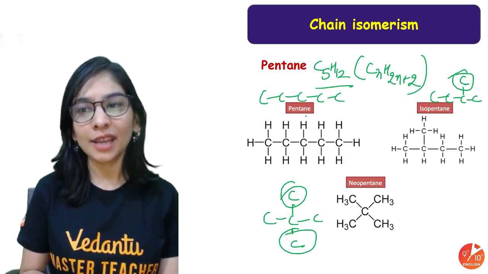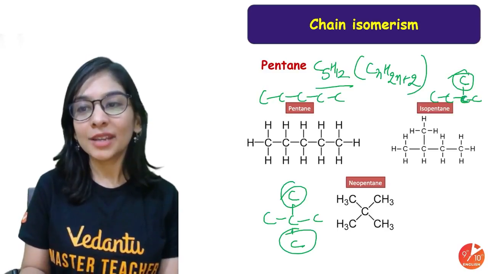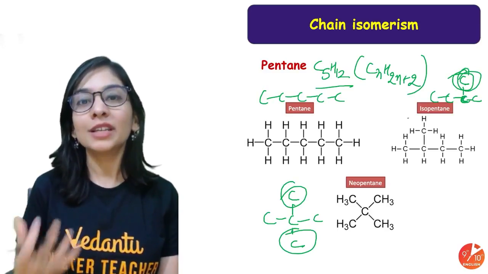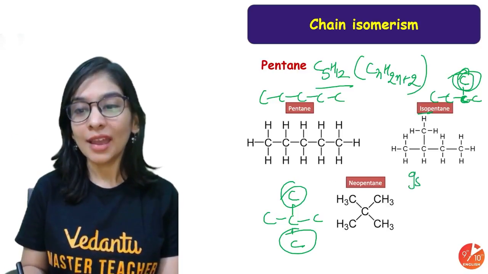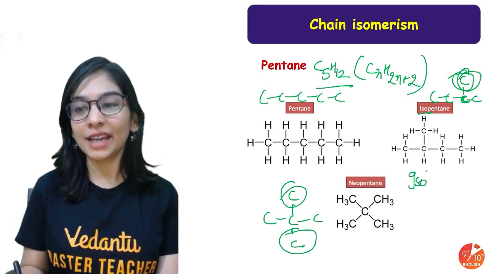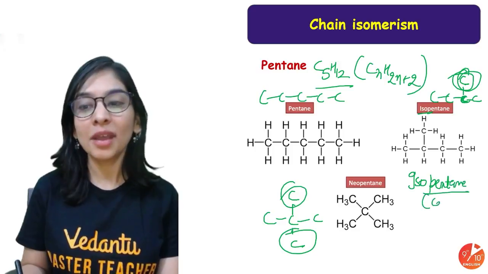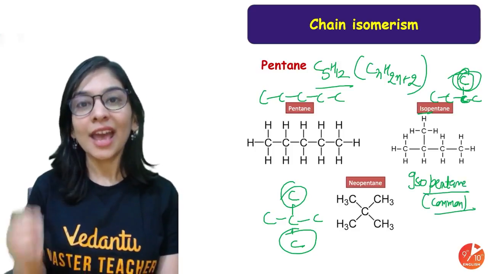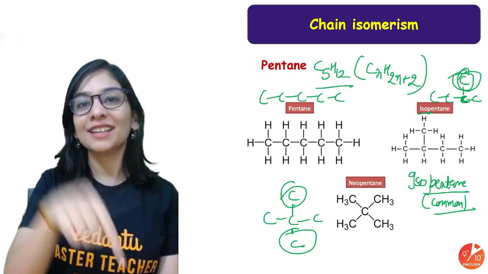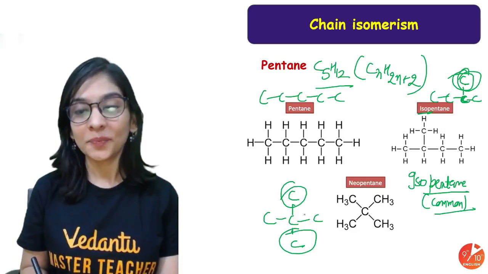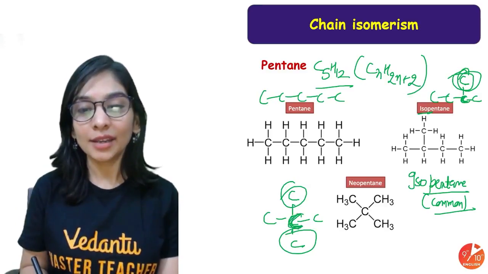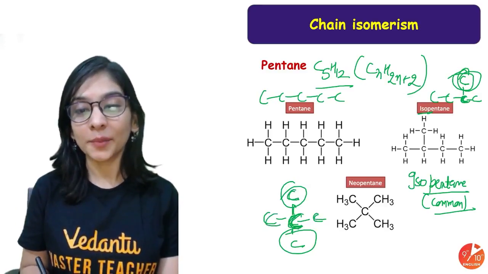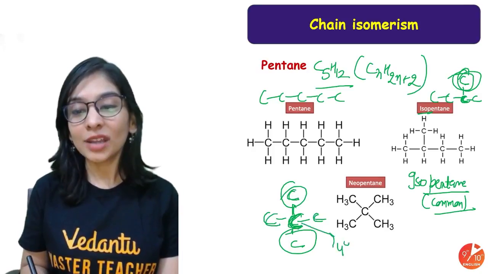This is normal pentane. And students, when your second carbon is having an alkyl group, that's commonly called iso. So that has the common name iso because the second carbon has an alkyl group. Pentane because in total there are 5 carbon. That's not at all an IUPAC name. That's a common name. Please do remember it and do let me know its IUPAC name in the comment section. Isopentane. And when you're having a carbon that's attached to 4 carbon, this carbon is quaternary in nature.